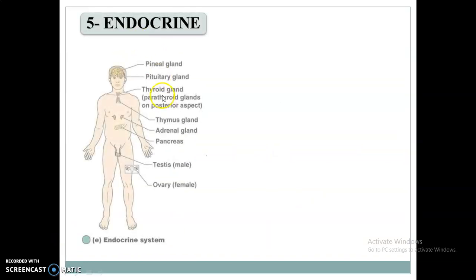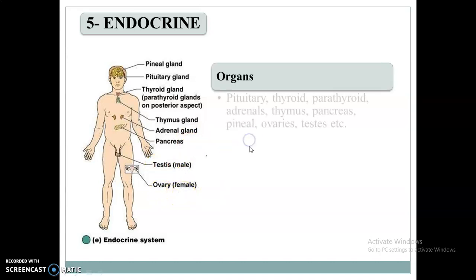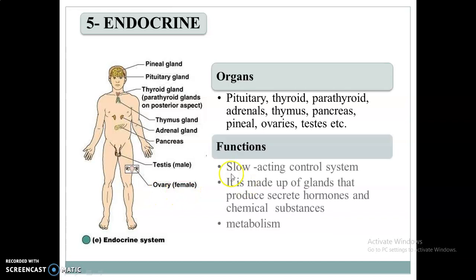Endocrine system, the organs involved are the pineal gland, pituitary gland, thyroid gland, thymus gland, adrenal gland, pancreas. You can see here testes and ovaries, the testes in male and ovaries in female. The functions: it is a slow acting control system. It is made up of glands that produce and secrete hormones and chemical substances. It is also involved in the metabolism process.